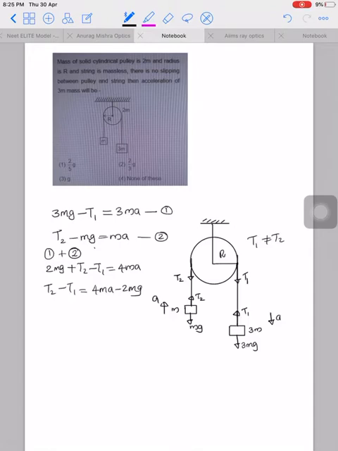Then for the motion of the pulley, which has only rotational motion, T1 is acting tangentially downward on the right side of the pulley and tension T2 is acting tangentially on the left side of the pulley.